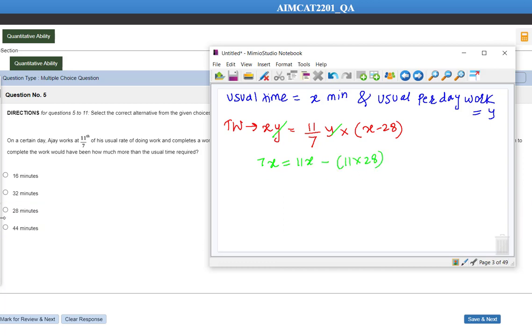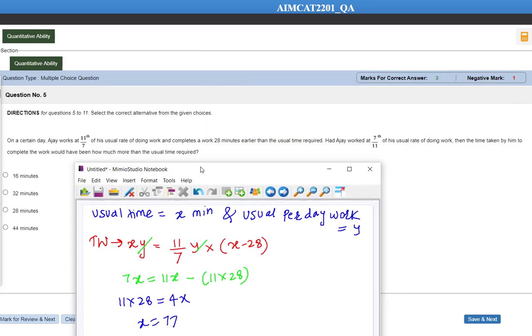If we solve this equation further, 11 into 28 is equal to 4x. So x is going to be how much? 77. Now let's have a look at the second equation. Now he is going to work at 7 by 11th of his efficiency, that is x into y is equal to 7 by 11 into y as the per day work, and how many minutes is he going to take now? Let's say x plus k minutes. Our answer is going to be k.